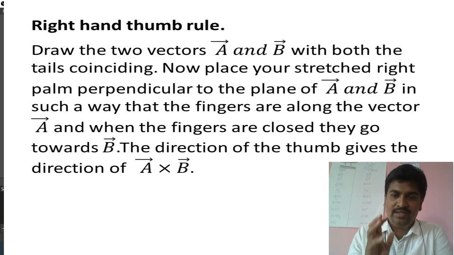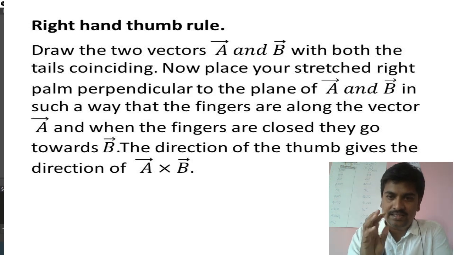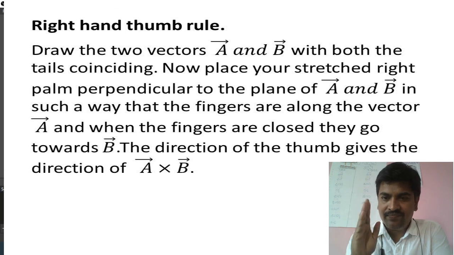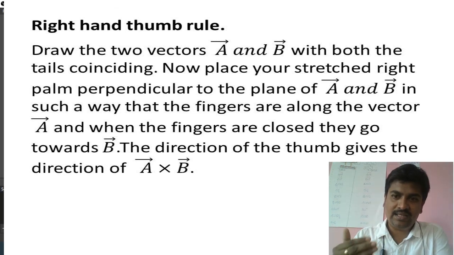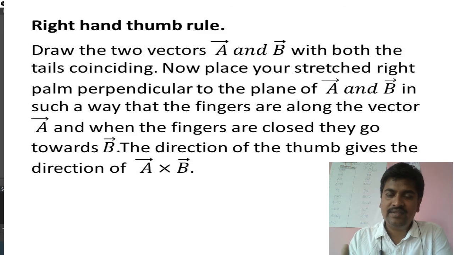So the new thing which you have learned today is the scalar product as well as the vector product. The remaining things are just a glance at the things which you already learned in the first PUC.